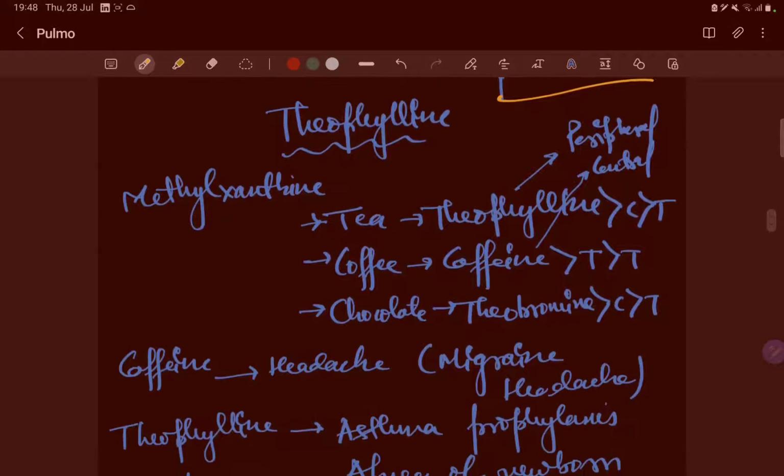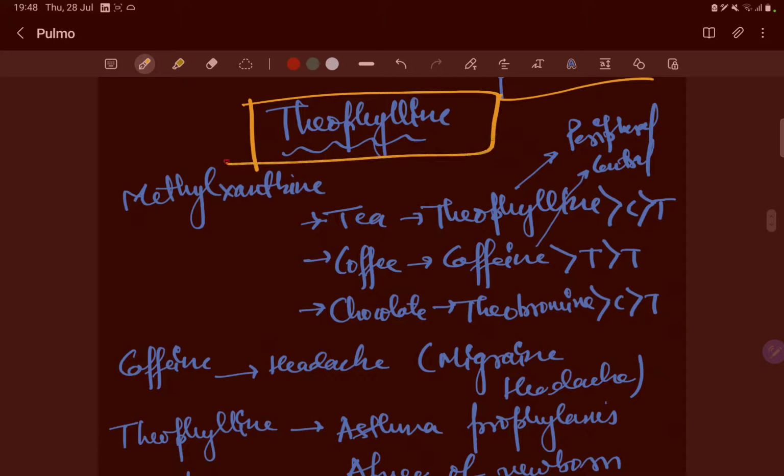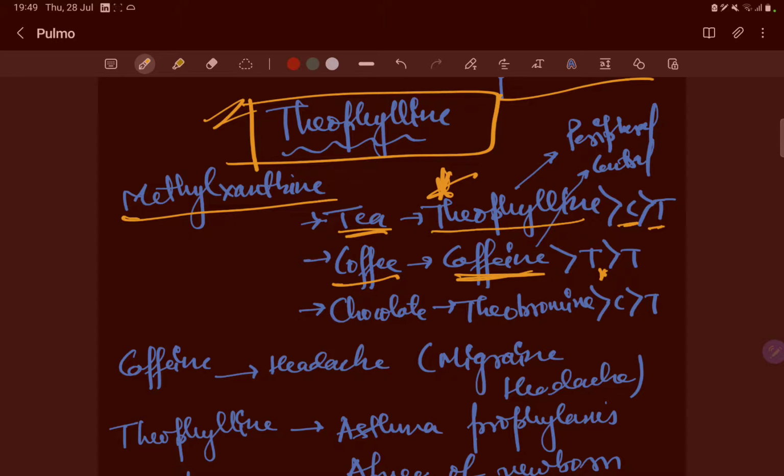Okay, now theophylline, it is present in tea, it is present in coffee also. This theophylline is very important. These are methylxanthines. So see, this is theophylline, caffeine, and this is theobromine. So in the tea, theophylline concentration is the highest. Okay, in the coffee, the caffeine concentration is the highest, but theophylline is also present.